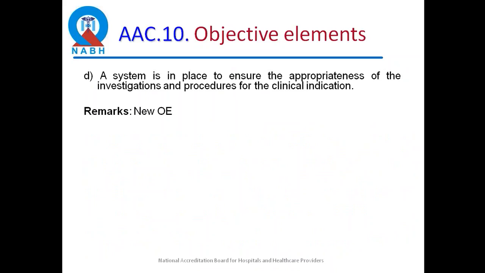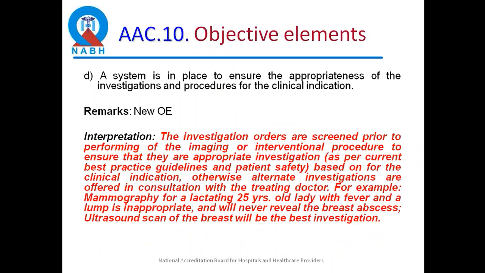A system is in place to ensure appropriateness of investigations and procedures for the clinical indication. Here, we want rational investigations to be ordered by doctors. We are suggesting that anybody in the radiology department should be able to screen the investigation requests coming in. And if in an exceptional case they find that a wrong test has been ordered, they should be able to reach out to the referring doctor and suggest a change. Screening means that you take proactive action.